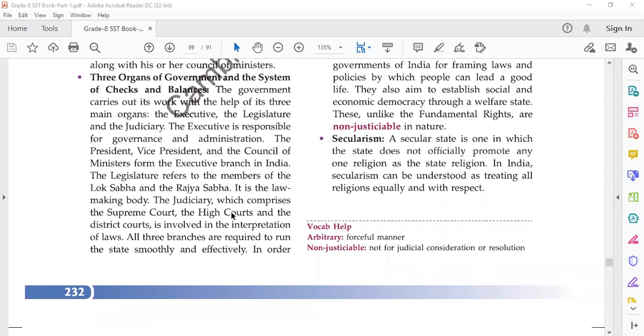The president, vice president, and the council of ministers form the executive branch in India. Legislature refers to the members of the Lok Sabha and the Rajya Sabha. So it is the lawmaking body. Parliament is a lawmaking body. The judiciary, which comprises the Supreme Court, the High Courts, and the district courts, is involved in the interpretation of law.